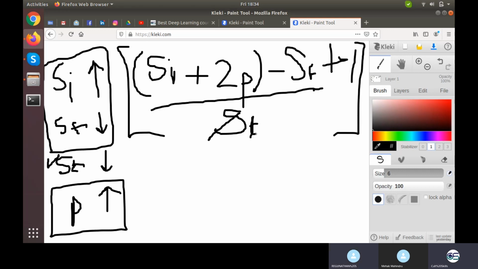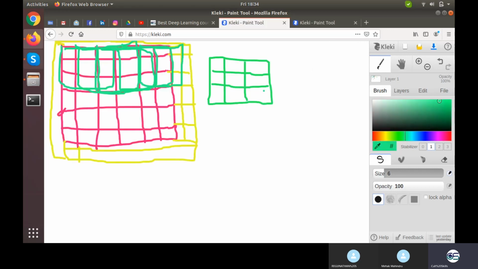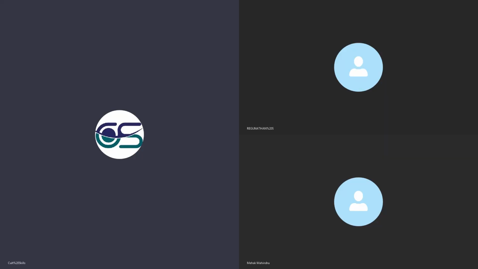Okay, I'll explain it again. I'll just shift my Wi-Fi connection. Just wait for a minute. Something is wrong with my network.